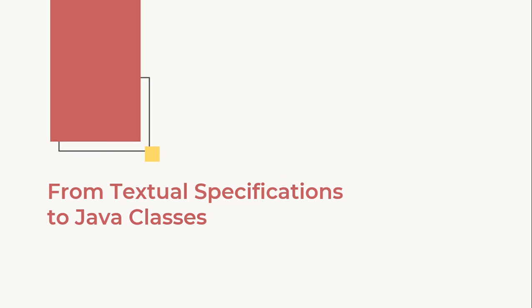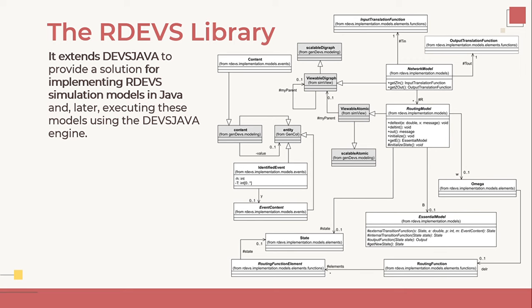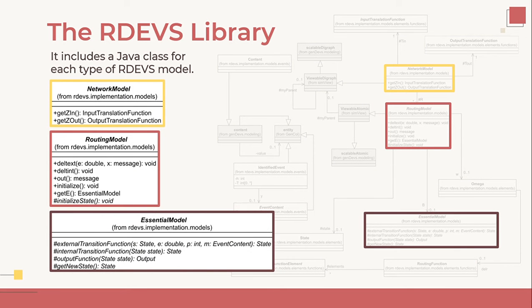Now I'm going to talk about going from textual specifications to Java classes. The RDEVS library extends DEVS Java to provide a solution for implementing RDEVS simulation models in Java and then executing these models using the DEVS Java engine. In the UML class diagram, we can see that there is a Java class for each type of RDEVS model that I presented at the